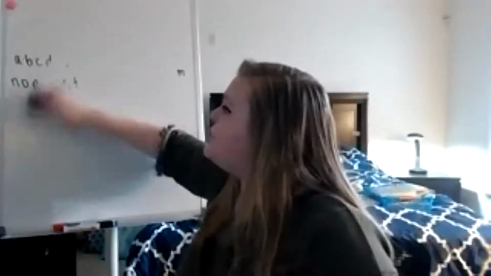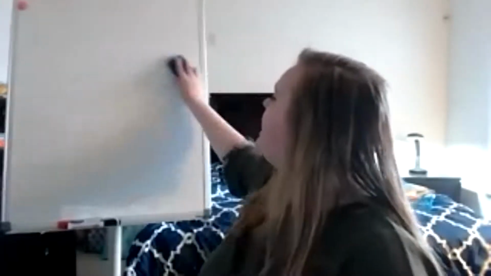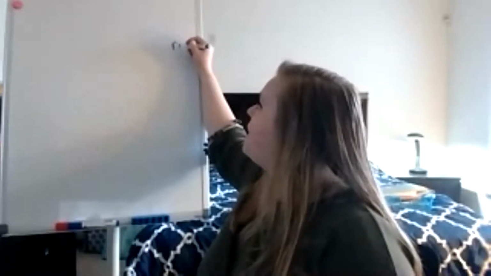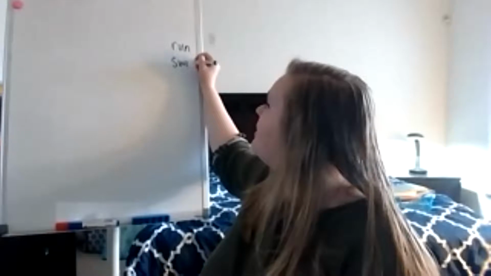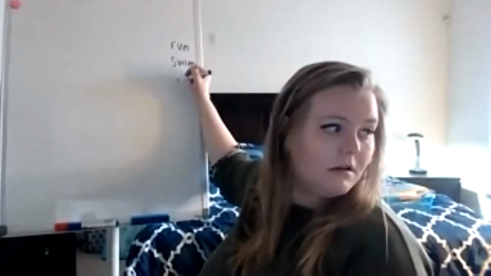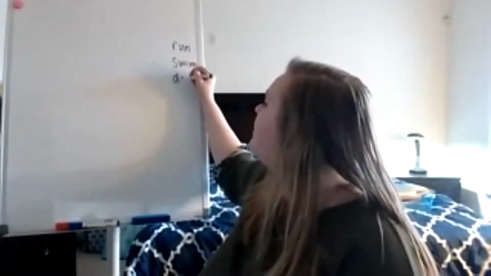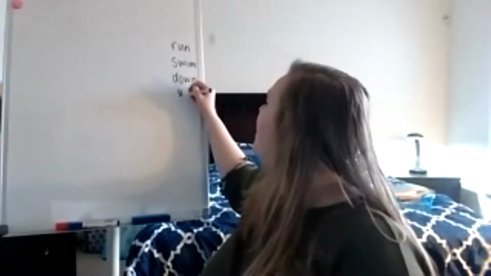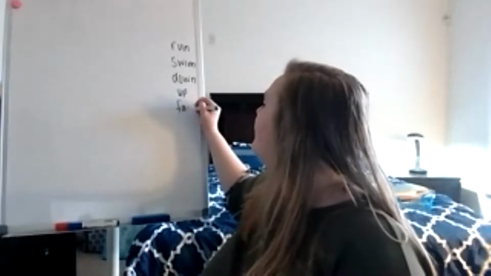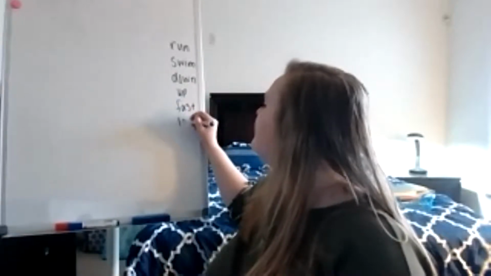And then using the alphabet that you write, you're going to put these words in ABC order. The words you're going to put in ABC order are run, swim, down, up, fast, and last. Those are the words you're going to put in ABC order.